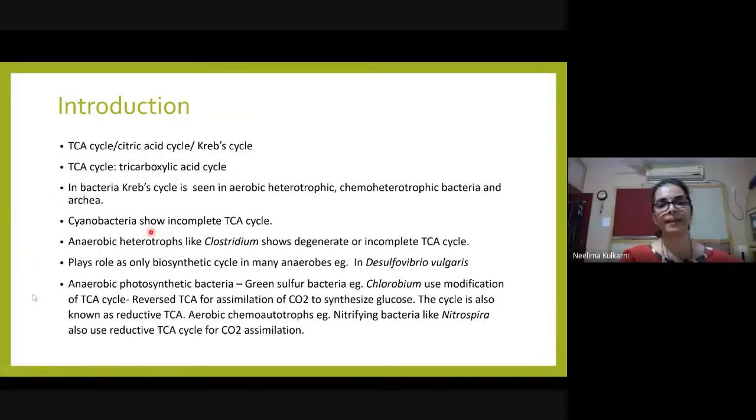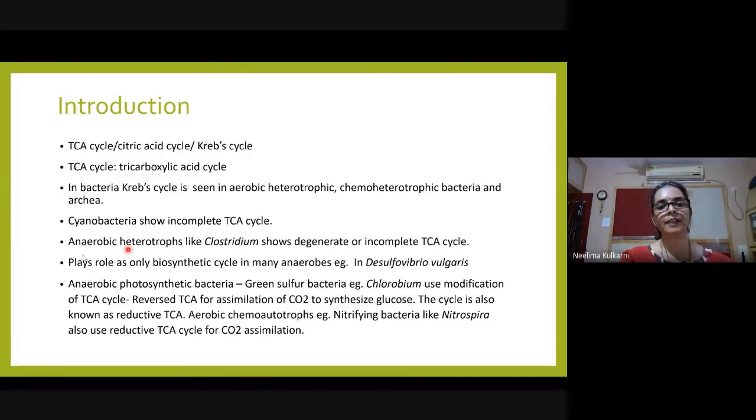Now, in bacteria, Krebs cycle is shown by aerobic heterotrophs, chemoheterotrophic bacteria, and archaea. Cyanobacteria do not show a completely functional TCA cycle, it is incomplete in cyanobacteria because cyanobacteria are photosynthetic, so they will carry out few reactions of TCA cycle just to synthesize some precursors which are required for biosynthesis.